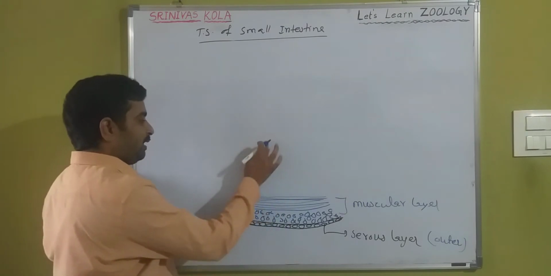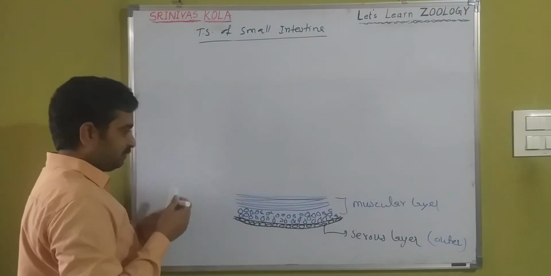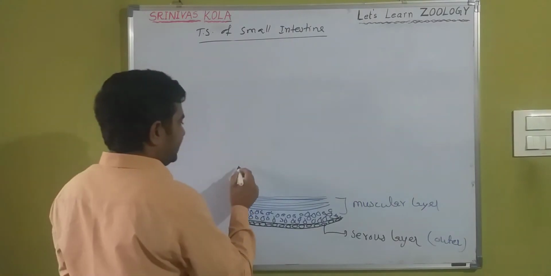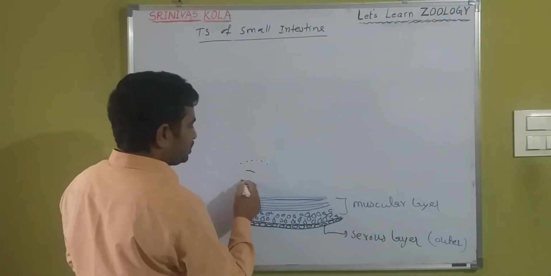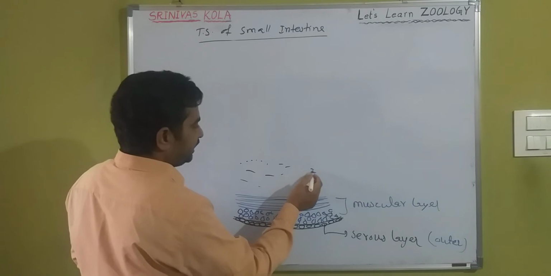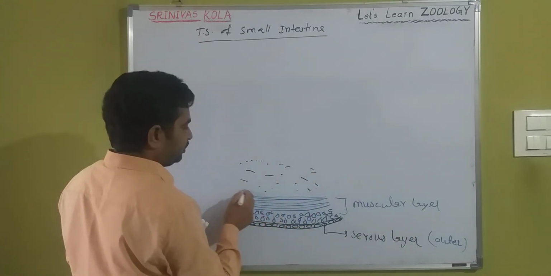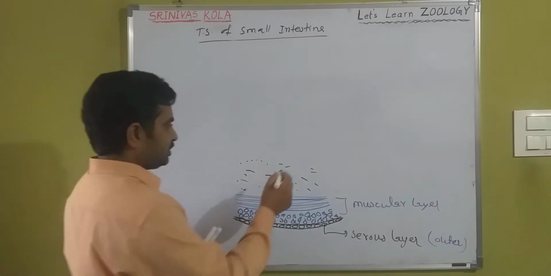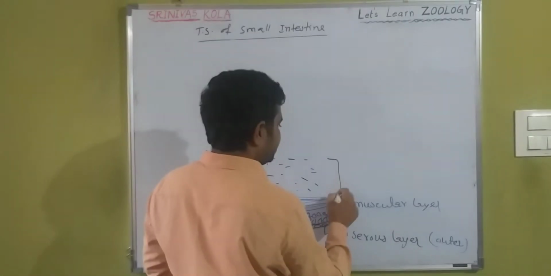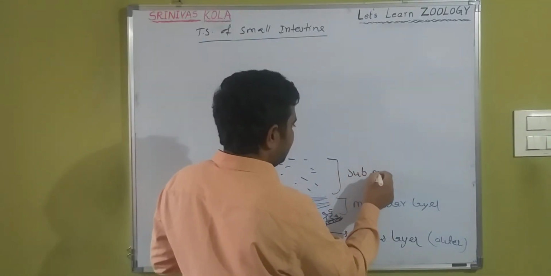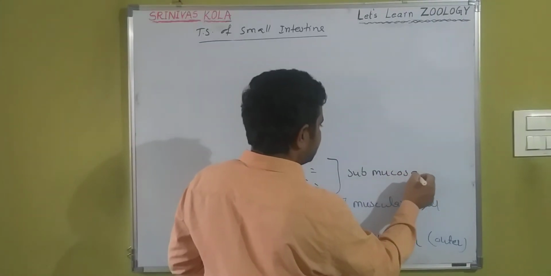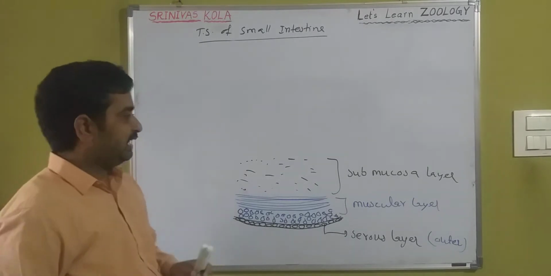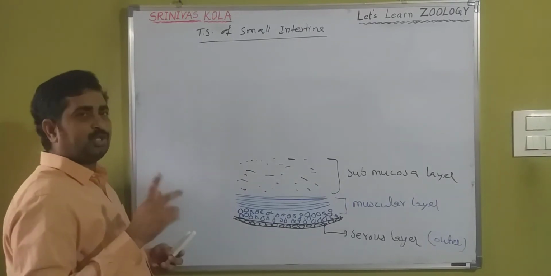The muscular layer is followed by the submucosal layer. What is that? Submucosal layer. The submucosal layer is composed of areolar connective tissue and dense regular connective tissue. So this is the submucosa layer. Okay, and the innermost layer is called the mucosal layer.